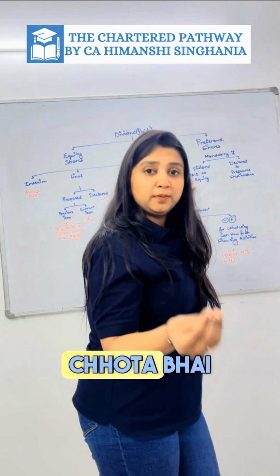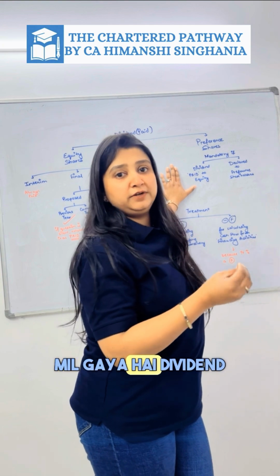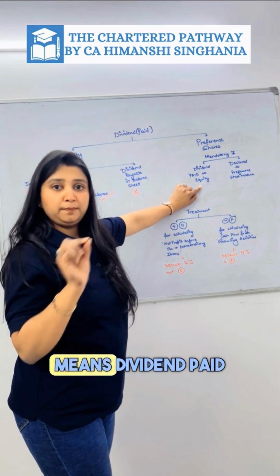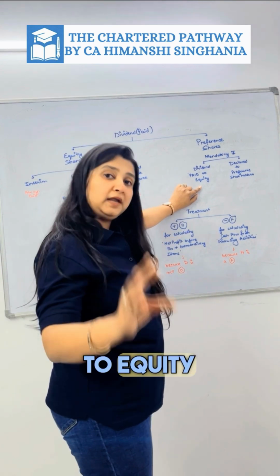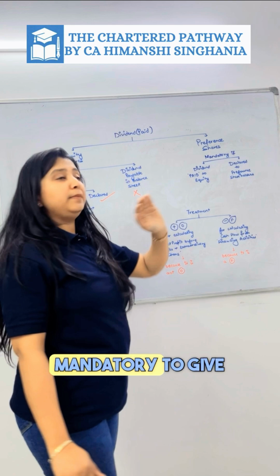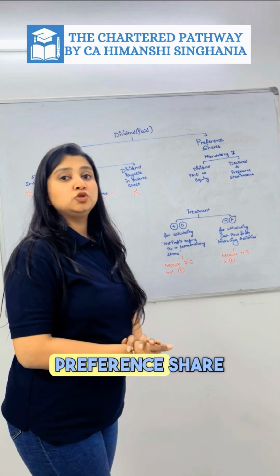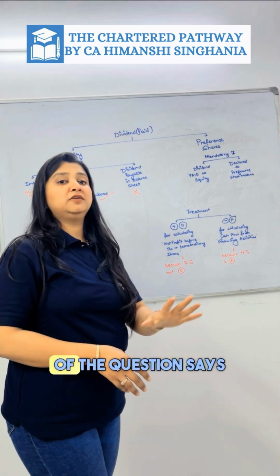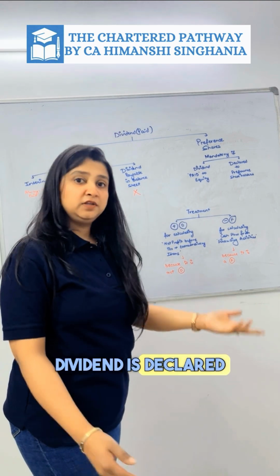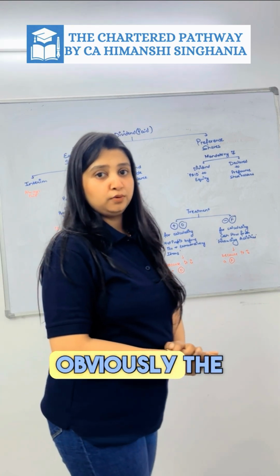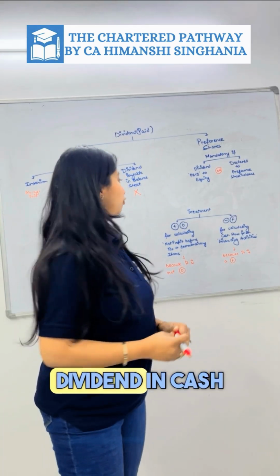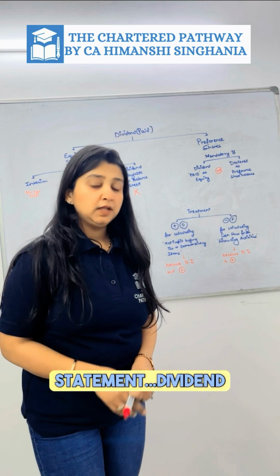Now coming to the preference shares. Preference shares is the छोटा भाई. अगर बड़े भाई को मिल गया है डिविडेंड तो छोटा भाई को तो मिलना ही मिलना है. अगर इक्विटी को पे कर दिया है, पे मीन्स dividend paid to the equity. If the dividend is paid to the equity shareholders, it is mandatory to give dividends to the preference shareholders irrespective if the question says or not. And the simple case, if the dividend is declared to the preference shareholders, then obviously the company has to pay.